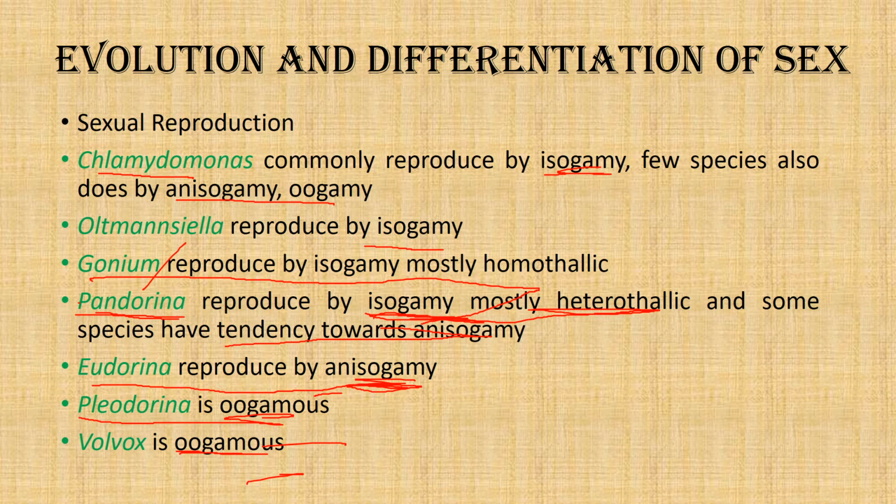both in their thallus arrangement as well as their reproduction. But that is not related with the Volvocine line. That is a general evolutionary trend that we see in algae. So this is all about the evolution and trend in Volvocales.